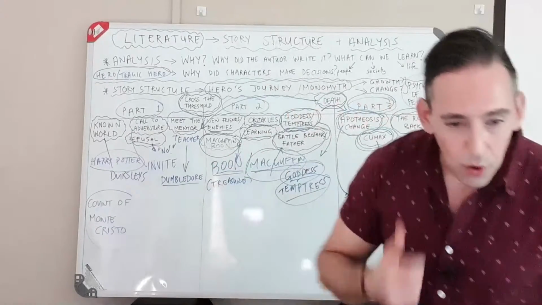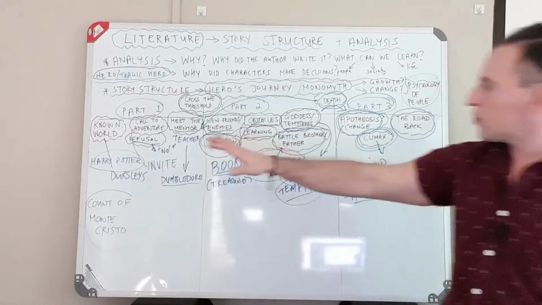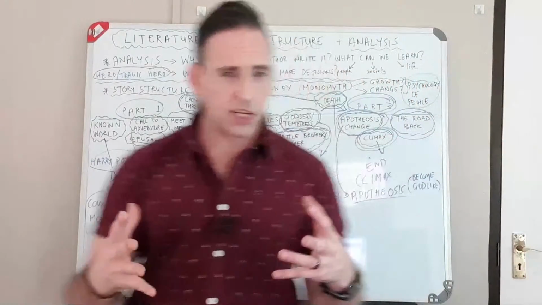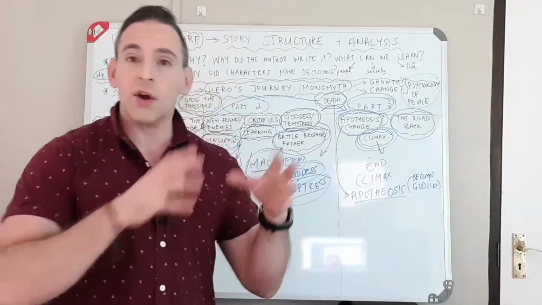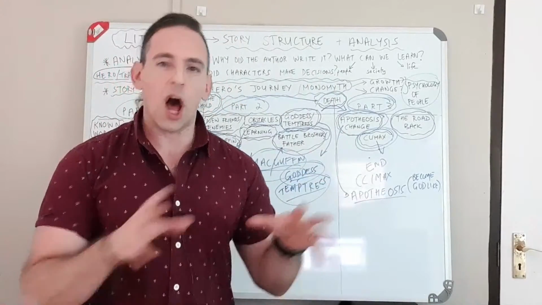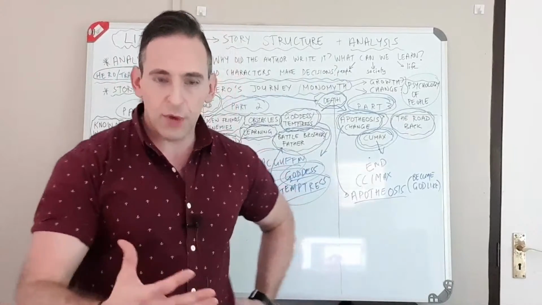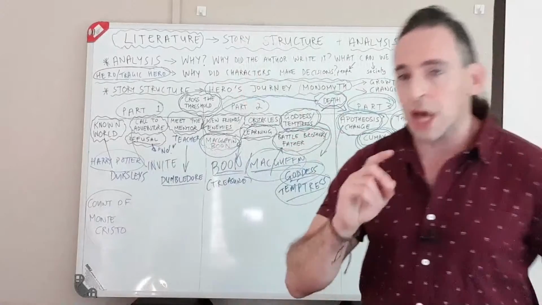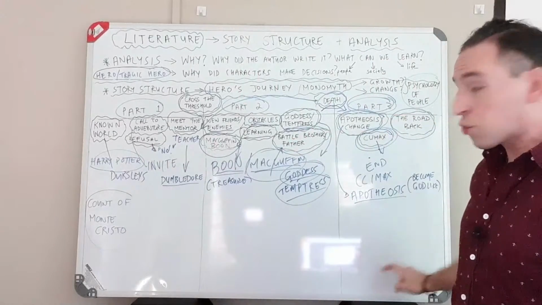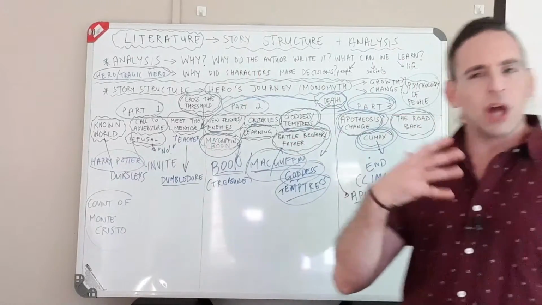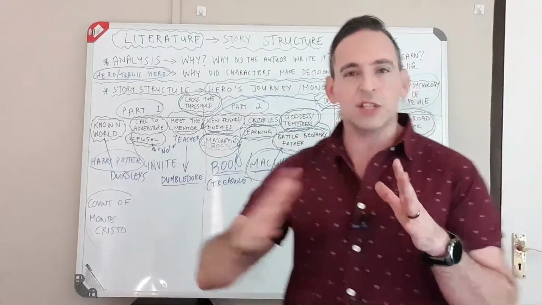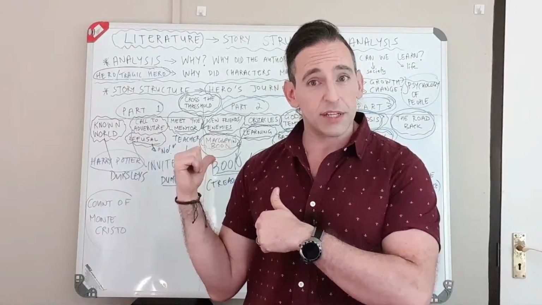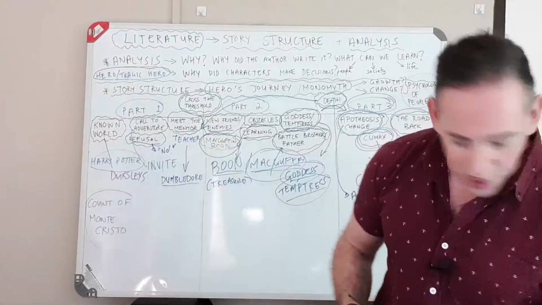All right. So what we're going to do now is go through this with The Count of Monte Cristo. The reason I've chosen it is because there have been lots of versions of this story. We're going to go through the story very basically. But there have been some stories that have changed the original ending. And I want to show you that the character doesn't always have to be the hero that we know, like Harry Potter is. All right, so let's go through The Count of Monte Cristo.